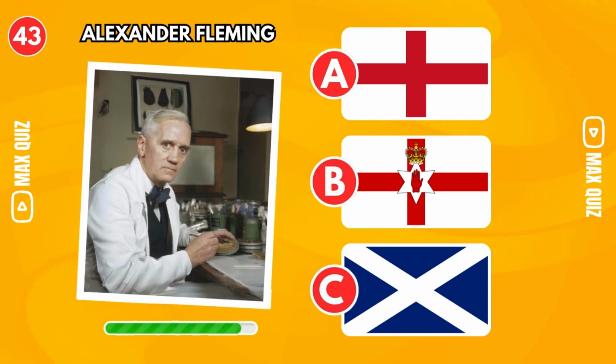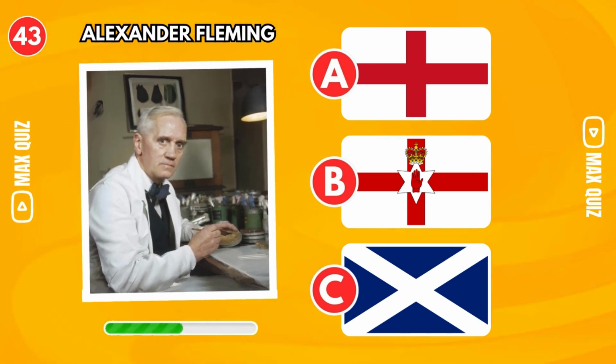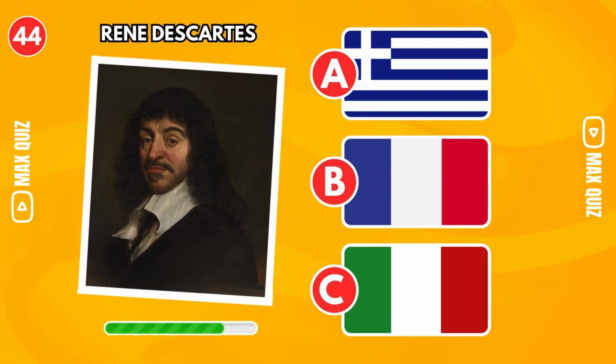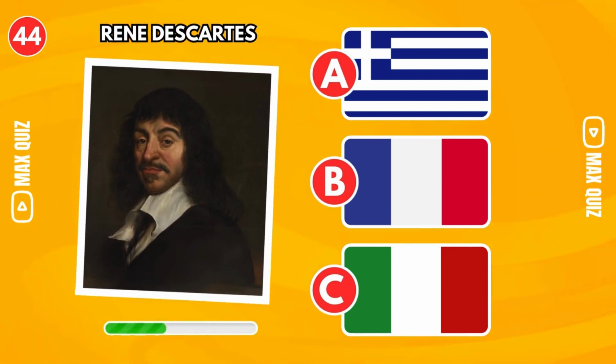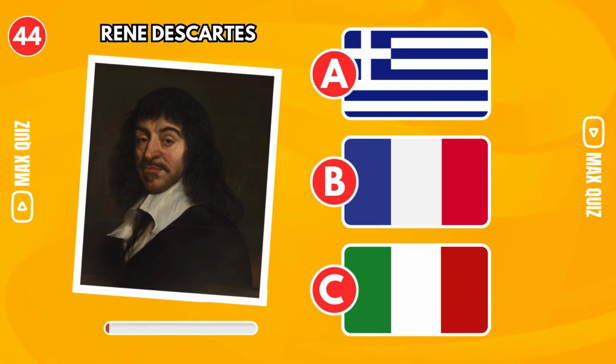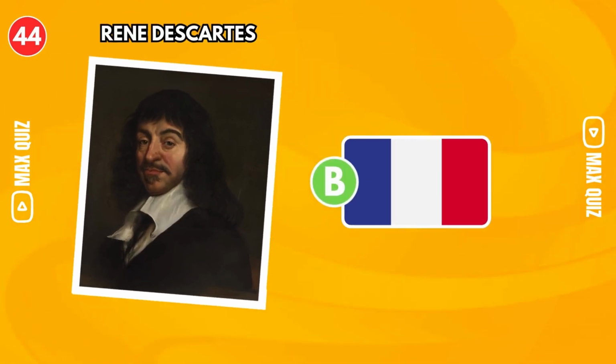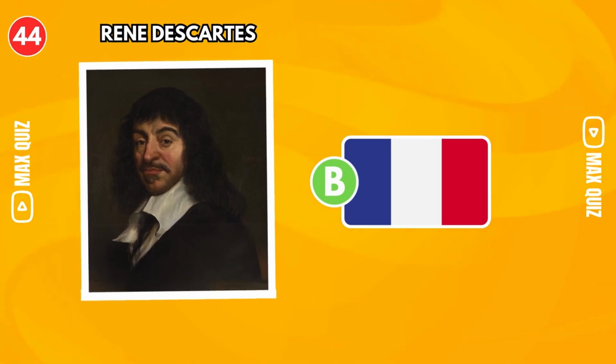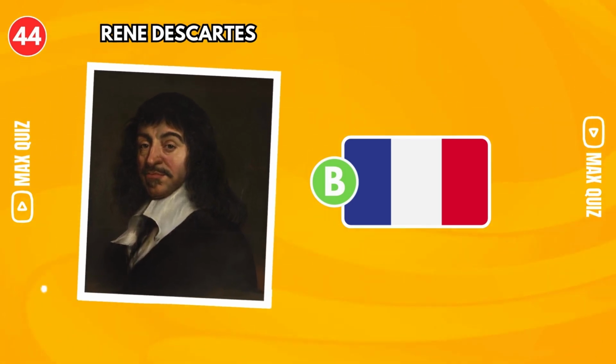Alexander Fleming. Scotland. Alexander Fleming was a prominent Scottish microbiologist and pharmacologist, famous for his discovery of penicillin in 1928. René Descartes. France. René Descartes was a French philosopher, mathematician, and scientist born in 1596 and died in 1650.